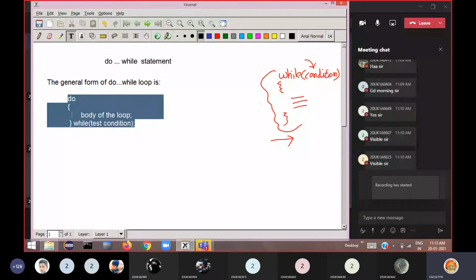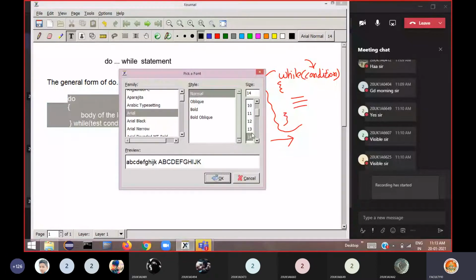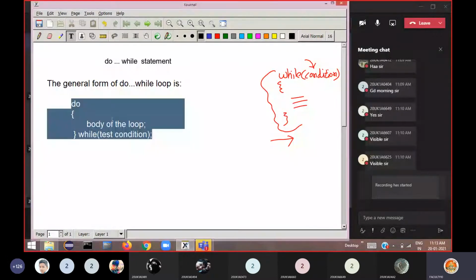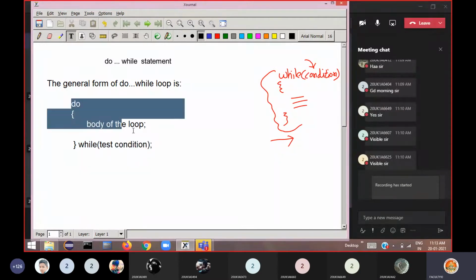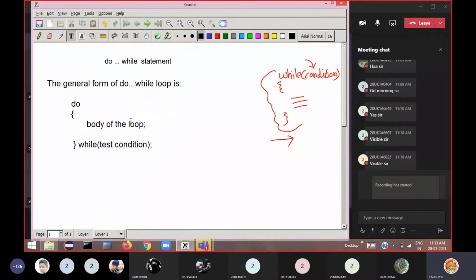So observe carefully the general form of the do while statement here. Do this. We are informing the compiler to do this. What? Execute the body of the loop. Then at the end check the condition. So the condition is tested at the end. If the condition is true, again do this. That is what we are informing here. Just see here, this is the general form of a do while statement.